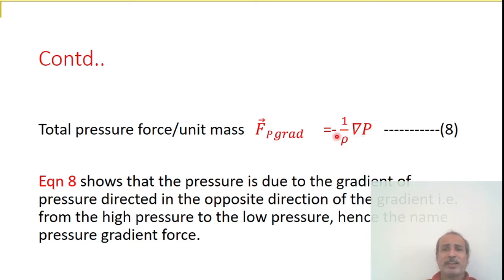What is the importance of the negative sign here? This is equation 8. Equation 8 shows that the pressure force is due to the gradient of pressure, and it is directed in the opposite direction of the gradient. Pressure gradient force is always opposite to the direction of the gradient, that is, from high pressure to low pressure. So the pressure gradient force always acts from the high pressure region to the low pressure region, hence the name pressure gradient force. In this way we can derive the pressure gradient force.